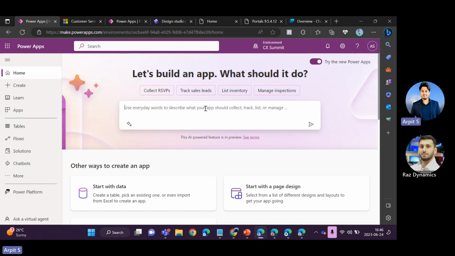For example, create an app that will do the quality check of the agents. Capture.